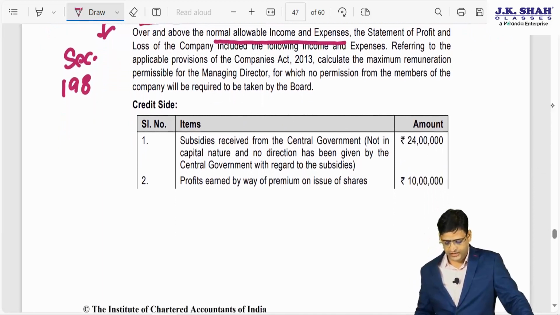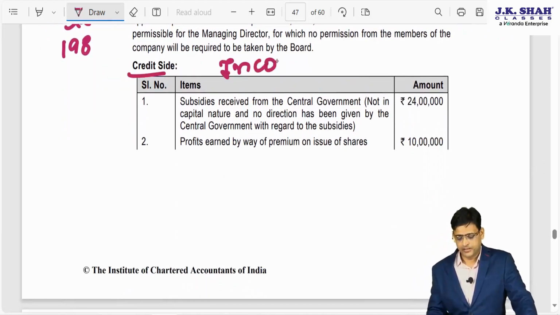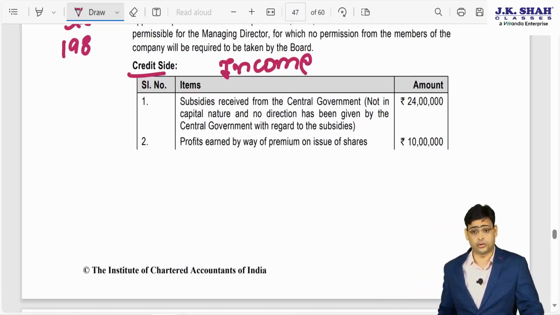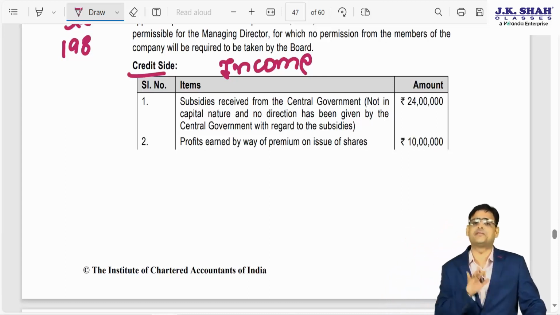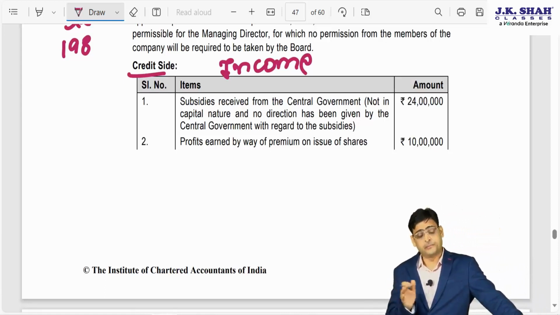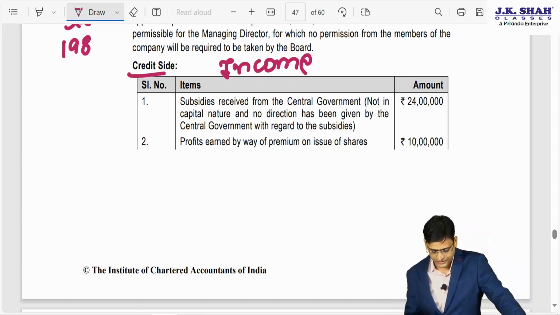So this is the provision they are saying. Now they have the credit side, meaning they have given you income. This income is already credited. We have to see whether it needs to be credited or not. If it needs to be credited, since it is already credited, we have to ignore it. If it is not needed to be credited, but still it is credited, then we have to reduce it. So we have to take that into consideration.